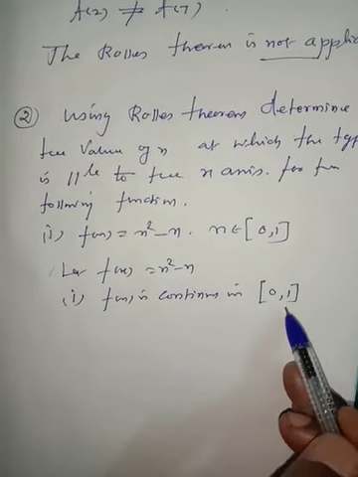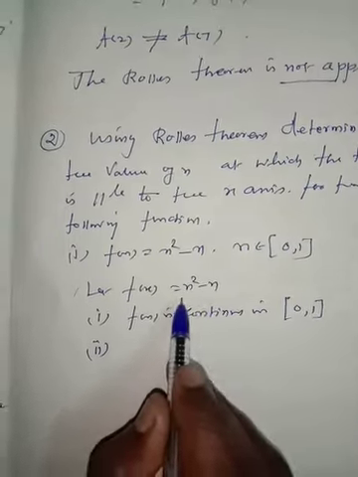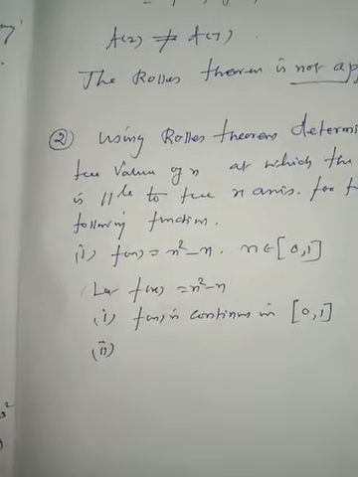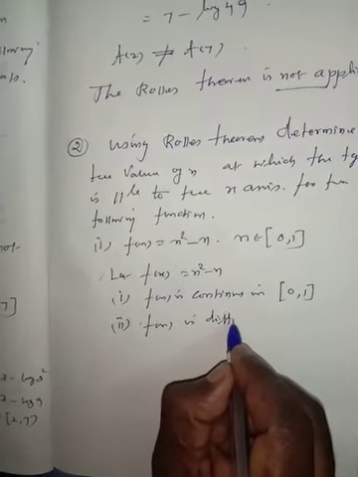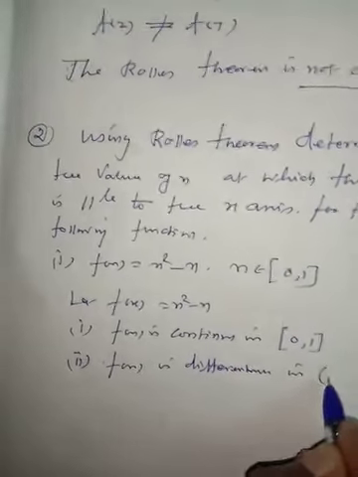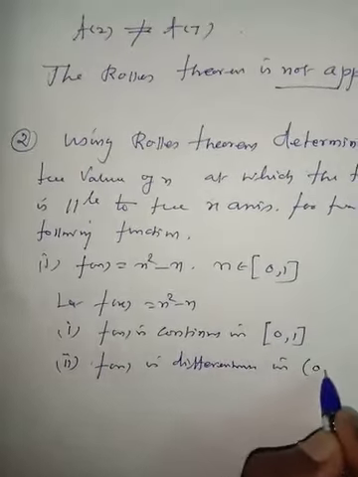Condition number 2: differentiate with respect to x, we get 2x minus 1. Apply x is equal to 1, then 2 minus 1 is 1, which is in the interval. Therefore f of x is differentiable in the open interval 0, 1.